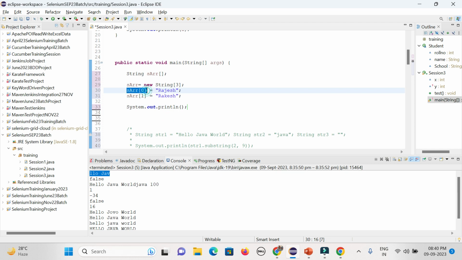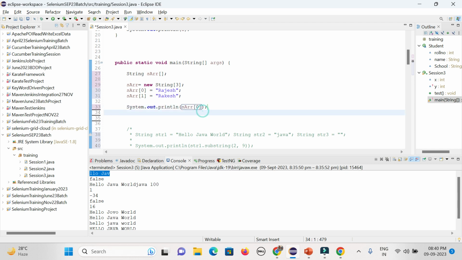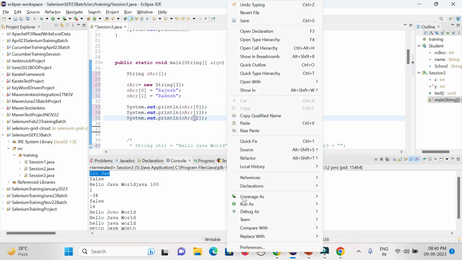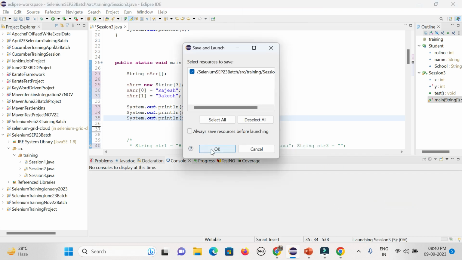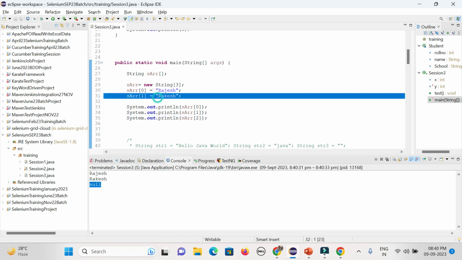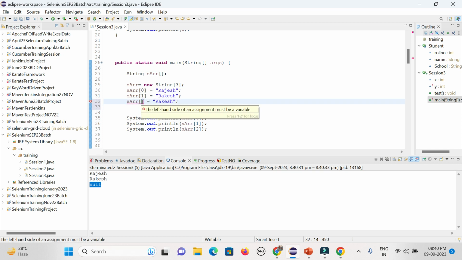So it will take the default value. That's the problem. In case you have defined some but you want to access all the variables, the ones you did not define will take the default value based on the data type. Now let's see. It will print Rajesh, Rakesh, and the default one will be null here because based on the data type it is string. Now in case you have the element, you can add it simply, no problem here.